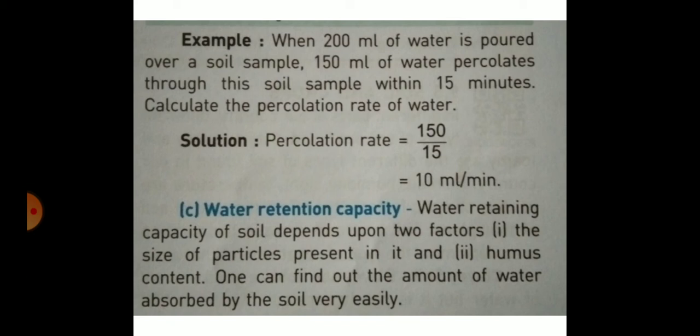And point C, water retention capacity. Water retaining capacity of soil depends upon two factors. Point A, the size of particles present in it, and second, humus content. One can find out the amount of water absorbed by the soil very easily. The capacity of soil to absorb water is called retention capacity of water.